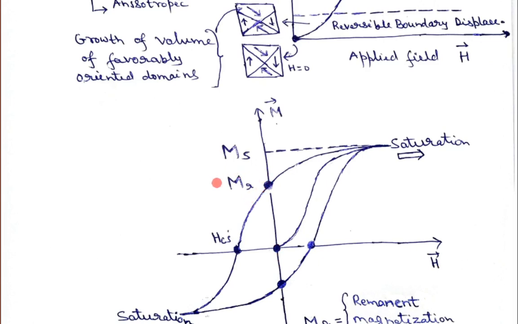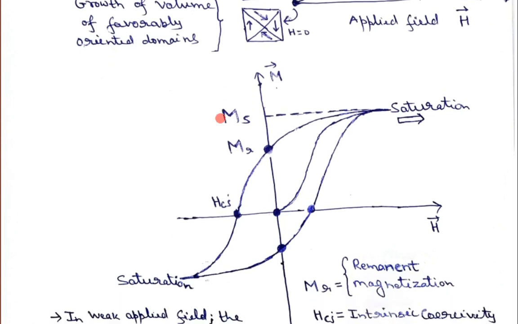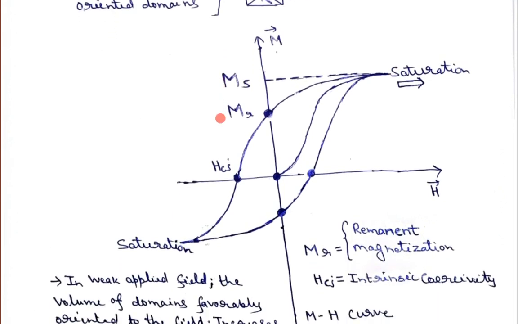This particular value of magnetization is known as the remanent magnetization. When H equals 0 and you still have some magnetization, that is the remanent magnetization. And this, as I discussed, is the saturation magnetization. Now suppose you want to demagnetize the material. Because the material is not demagnetized, you still have some magnetization, meaning domains or dipoles are still aligned in the original direction of the magnetic field. To demagnetize the material, you again have to increase the external applied magnetic field in the negative direction.